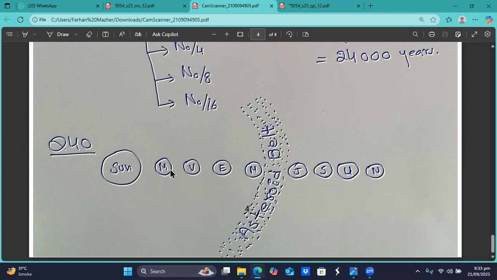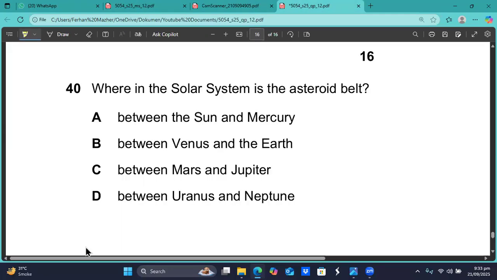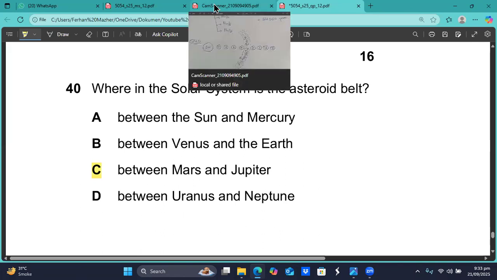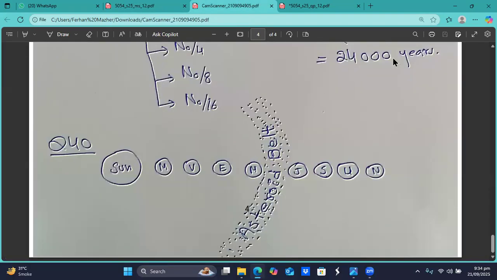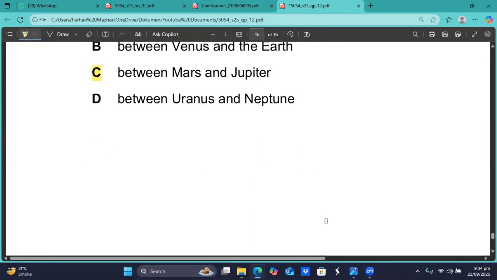So we have the Sun, Mercury, Venus, Earth, Mars, Jupiter, Saturn, Uranus, Neptune. So here, between Mars and Jupiter, we have the asteroid belt. So this is the C part, question number 40. I think C is the right option, sir. So let's check question number 40. C is the right option. So this is how we have solved it, and we are done with this paper, sir.